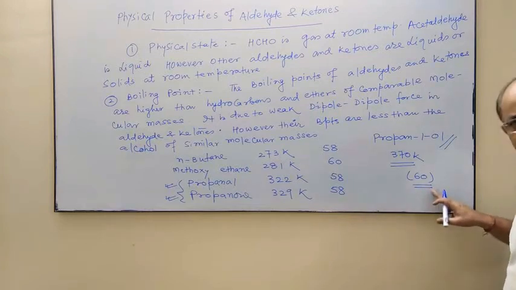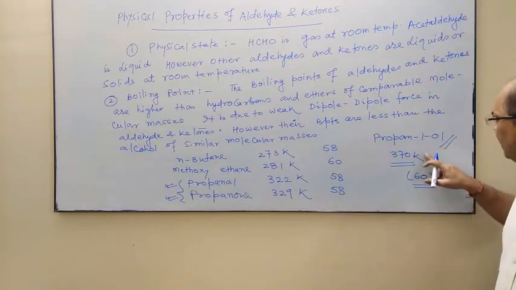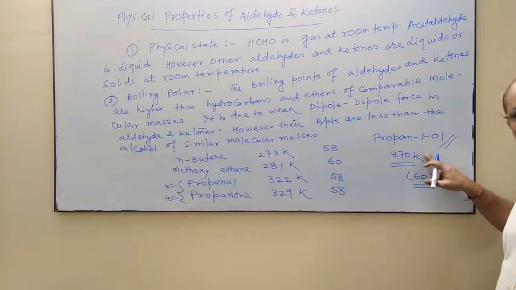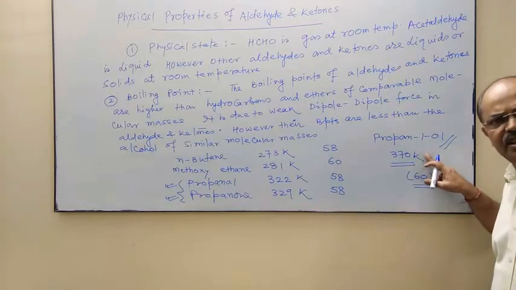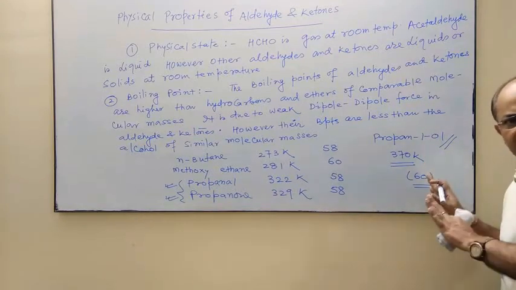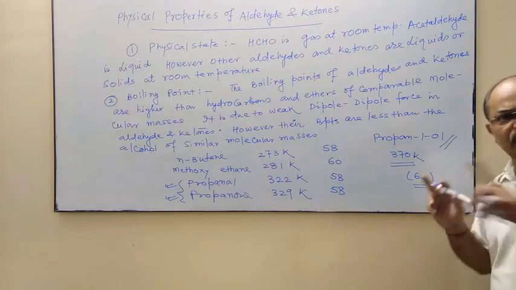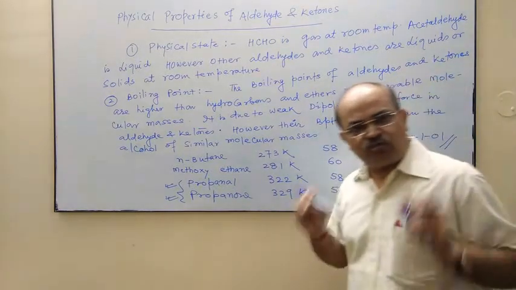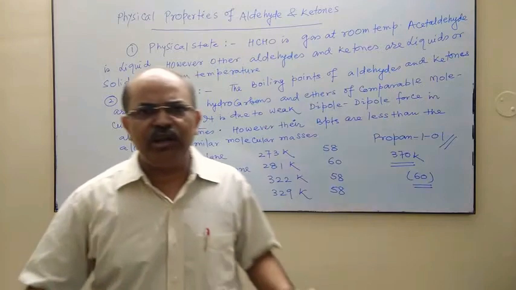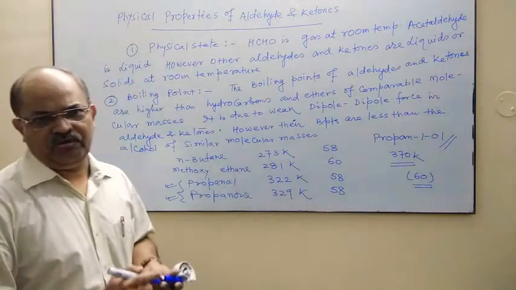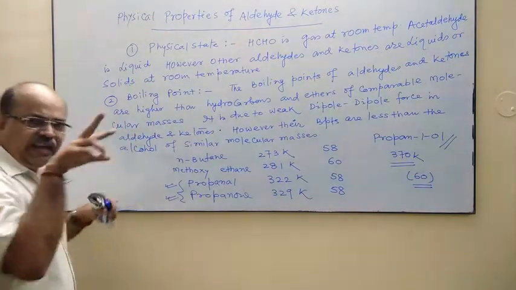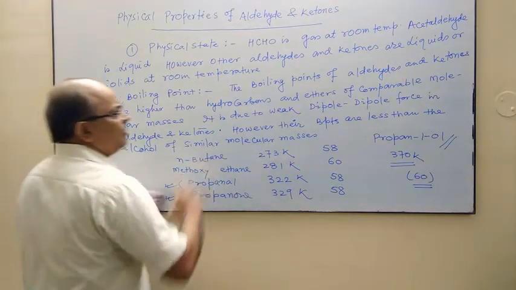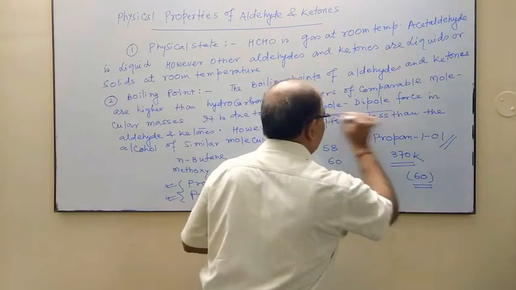but the boiling point of this alcohol is much higher than that of aldehyde and ketone, because in case of alcohol there is strong intermolecular hydrogen bonding, but in case of aldehyde and ketone there is weak dipole-dipole force.